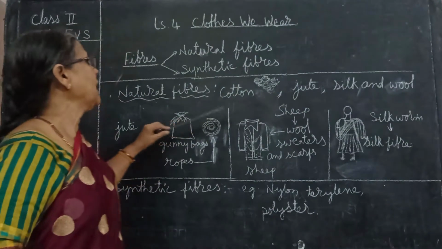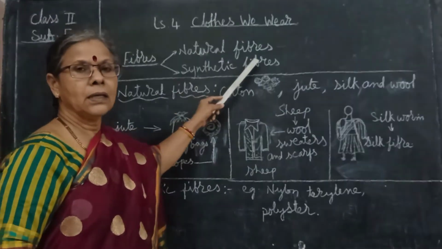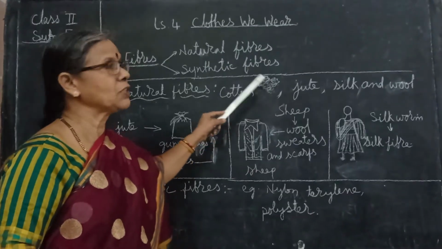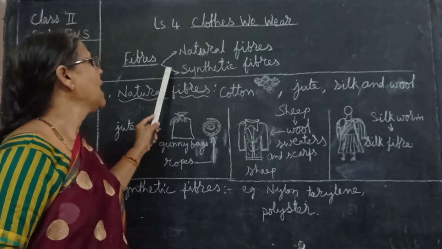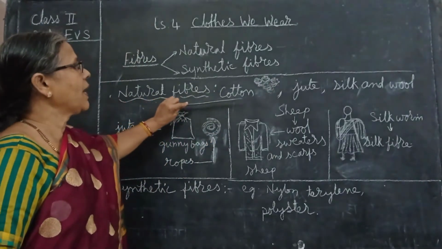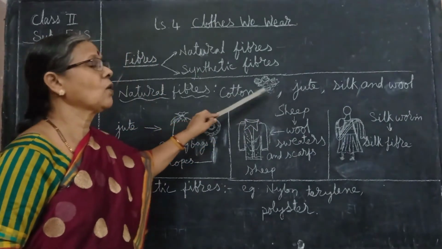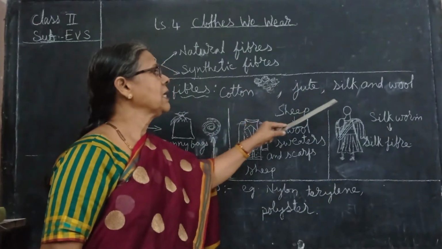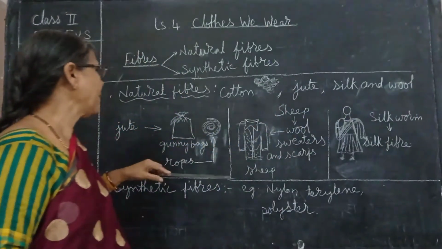So once again I will explain you. Fibers can be natural fibers or synthetic fibers. There are two varieties of fibers. One is natural fibers and the second is synthetic fibers. Natural fibers we get from plants and animals. One is cotton, which we get from the cotton plant, jute from the jute plant, silk from the silkworm, and wool from the sheep.